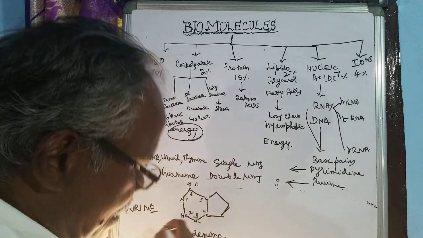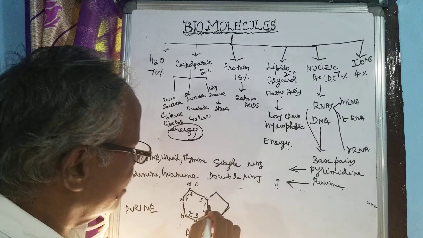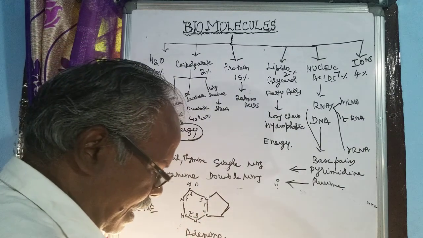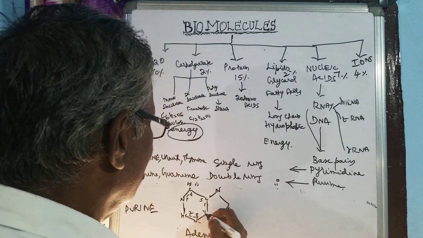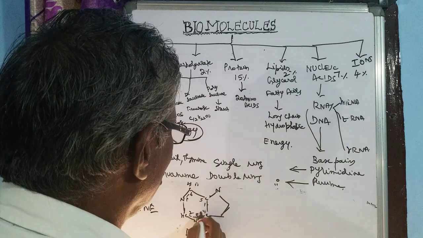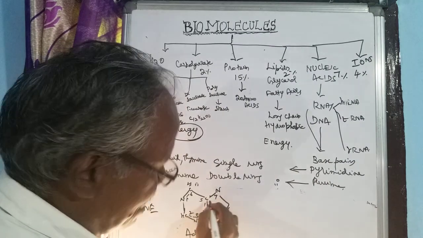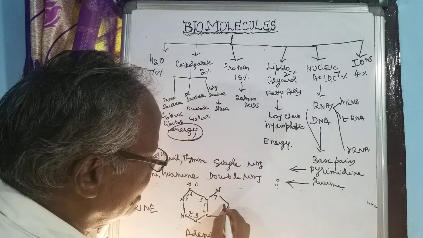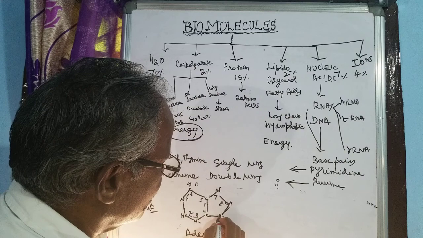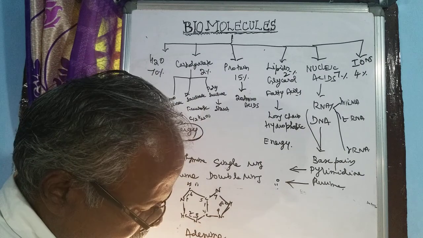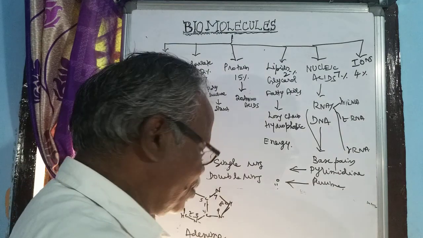So this is the double bond structure here, and then nitrogen will be here. This is 1 2 3 4 5 6, and then here 7, again 7 8 CH. This is 9th. So this is called adenine, and next one is guanine.